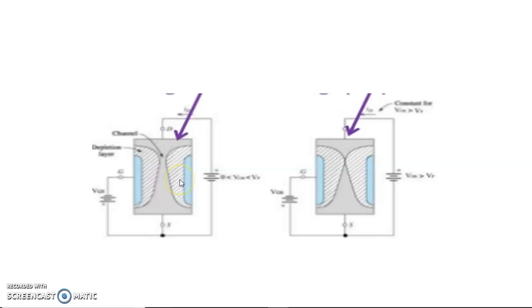Further, I am going to increase VDS: 0, 1, 2 like that. At one stage, the two depletion layers meet near the drain terminal. This is called drain pinch off. The drain to source voltage required to meet the two depletion layers is called the drain pinch off voltage. After the drain pinch off voltage, the drain current ID will become constant.